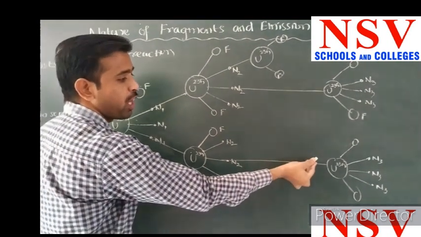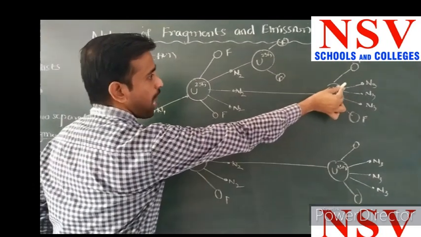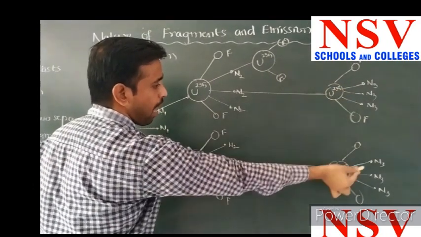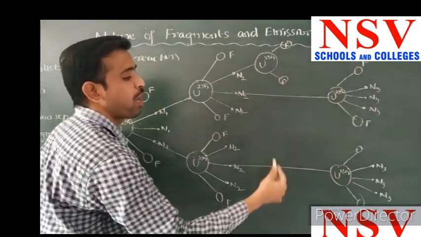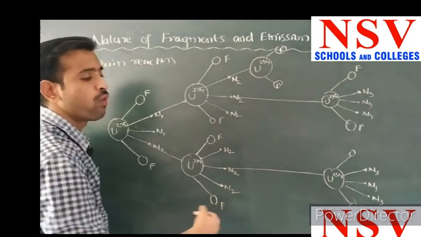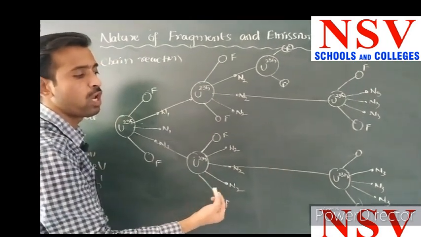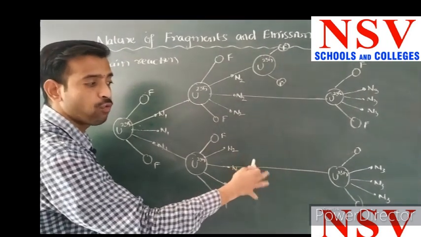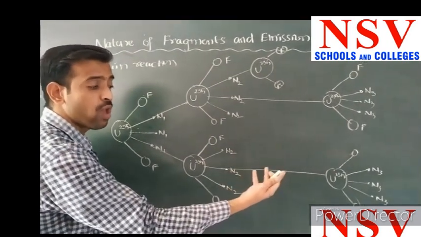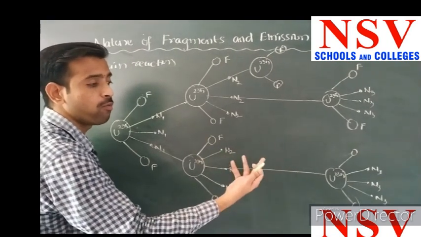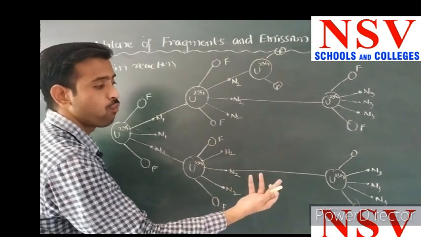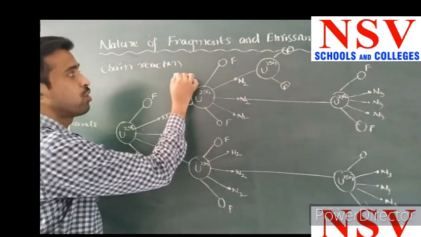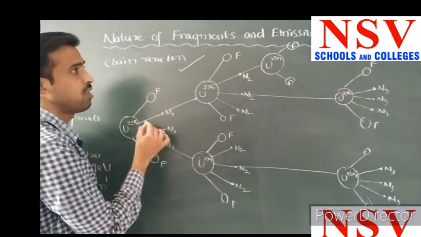Again these neutrons collide with the radioactive element. At this time I want to represent them here as N3, and the lower one also N3. This process goes on continuously. Every time neutrons collide with a uranium 235 particle, it splits into two separate lighter fragments, as well as emitting 3 neutrons every time. It goes on continuously. This type of reaction is also called a chain reaction.